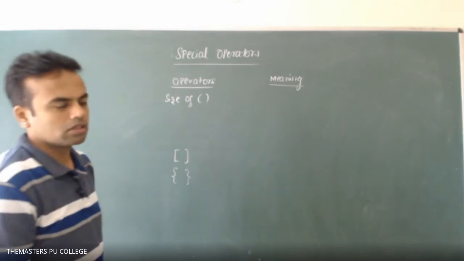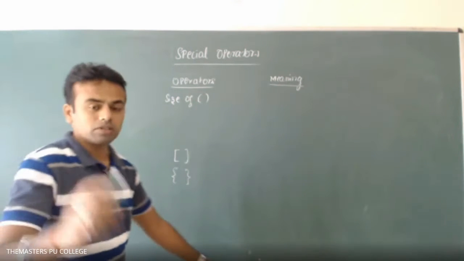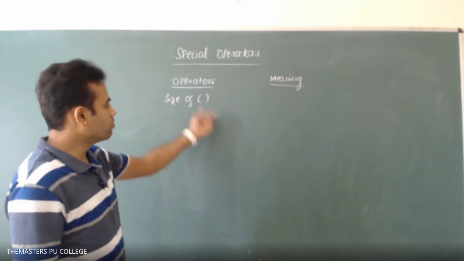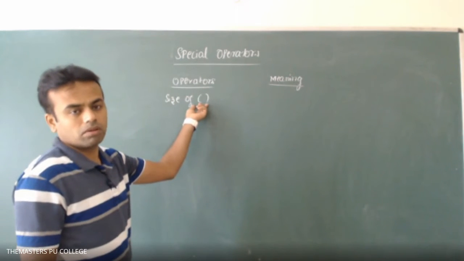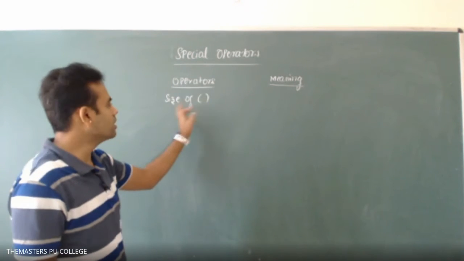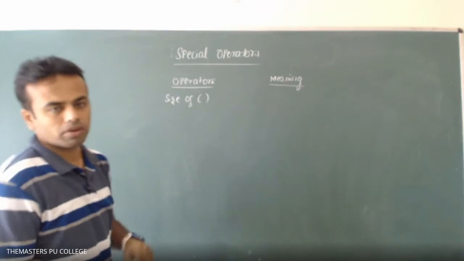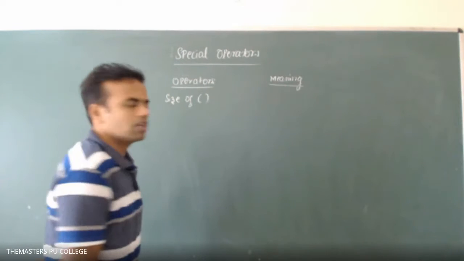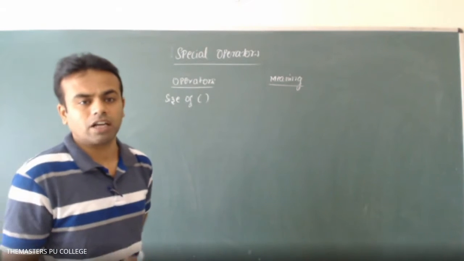Curly braces represent functions. Very good. Okay, so when we put this symbol, it indicates that this is an operator, the sizeof operator.